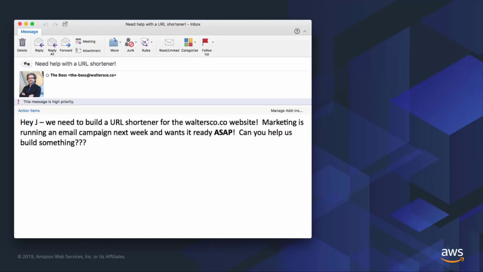All right, let's get into the meat of this session and start building an application together. So in our demo today, Alad and I are representing co-workers at a fictitious company called Walters Co. And it looks like the boss has sent me an email and he's made some promises to the marketing team, and now he needs me to build this URL shortener as fast as I can for our website.